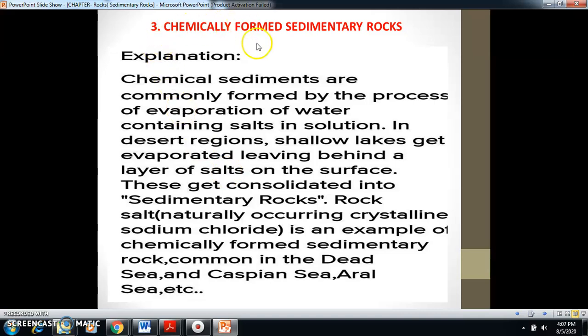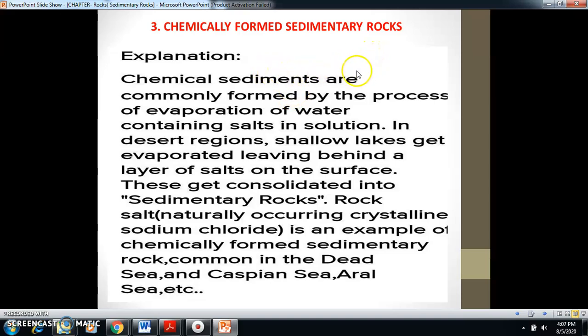Next we have chemically formed sedimentary rocks. Chemically formed sedimentary rocks are formed when running water contains chemical material. When chemically active water comes in contact with rocks, the soluble material is separated from the rock, and it leads to the formation of chemically formed sedimentary rocks.